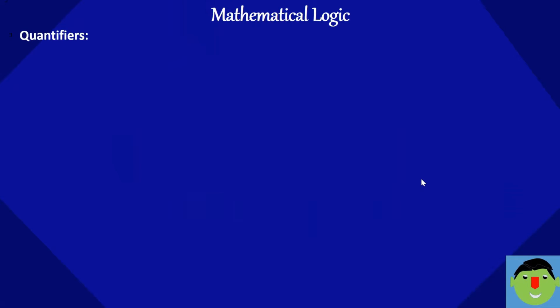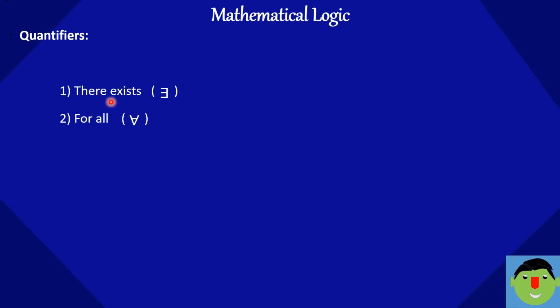Let's see quantifiers. There are two types of quantifiers called there exists and for all. There exists is denoted by this symbol, which looks like a mirror image of the capital E, and the other one is for all. For all is denoted by this symbol, which looks like a shadow image of capital A.